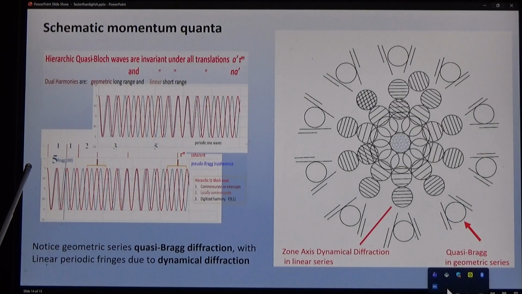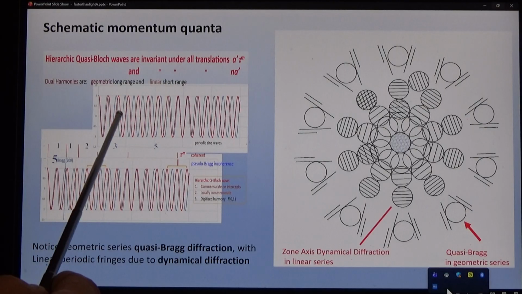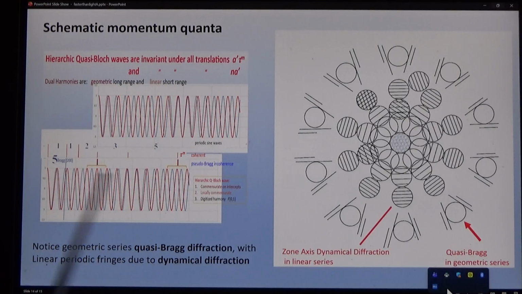And you can notice some extra features. Count the number of cycles between these. 1, 2, 3, 5, 8, 13, 20. This is the Fibonacci sequence. We have here a diffraction which is not only dual, it's double dual. It's not only a particle in a wave, but it's a particle in a wave that diffracts in both linear series and geometric series at the same time. And we draw some conclusions.